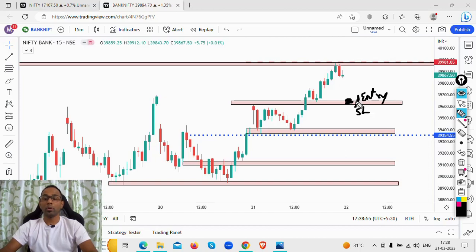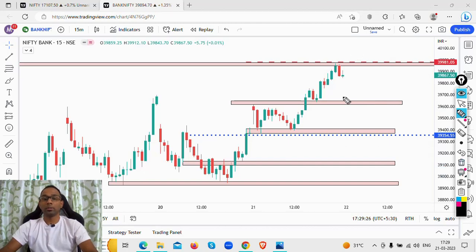So I'm going to look at taking an entry here only if there's a good reward ratio. What I mean by that is, say the price gaps down here and immediately, vigorously, there is a price bounce, and the price moves like this and it's trading near this. I'm not going to take a trade here because I have a resistance here, and if I make an entry, where will my stop loss be? My stop loss will be here. So it doesn't make any common sense for me to take a long trade here because the reward is small and the risk is huge.